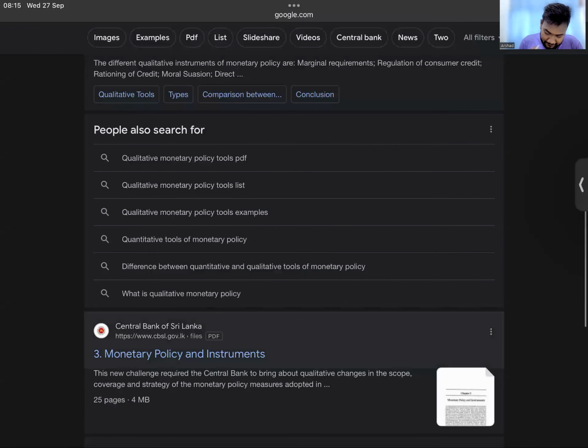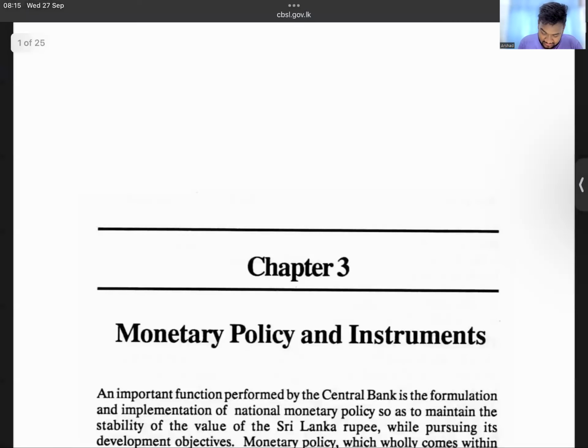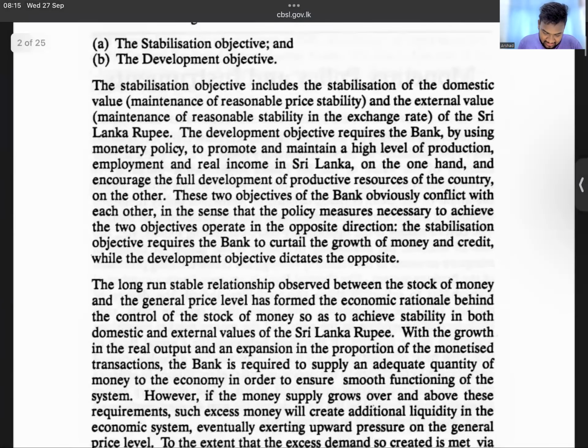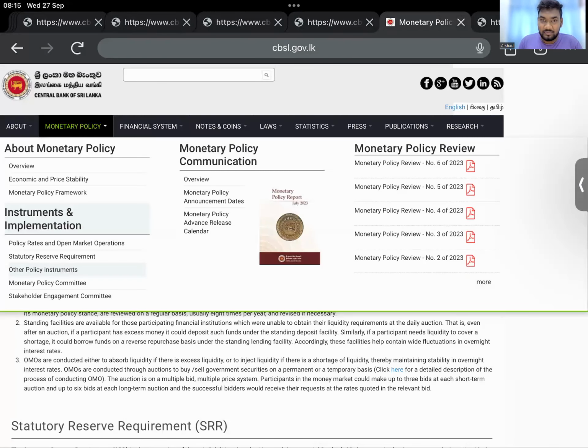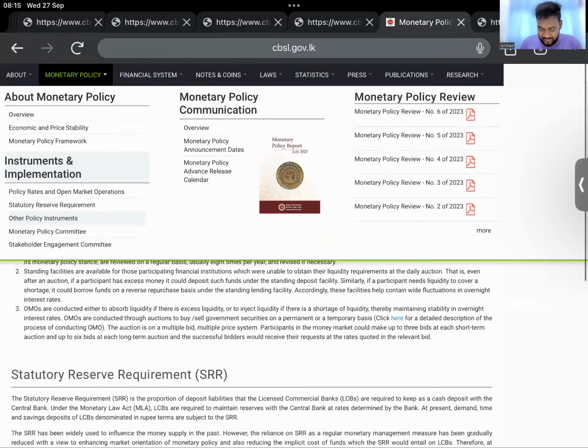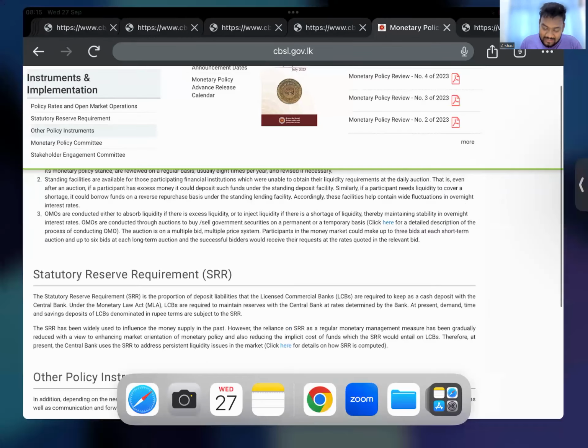This is more like a whole thing. No, don't go there. You all will get scared. What I'm trying to tell you guys is most of the stuff is there on the central bank website itself. You can search around, play around a little and write. Even if you don't have a note, very reliable stuff is there.